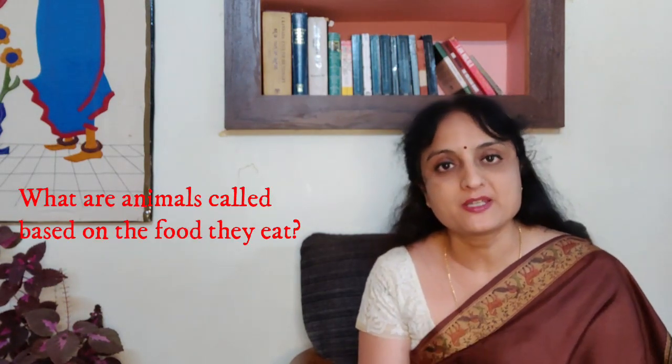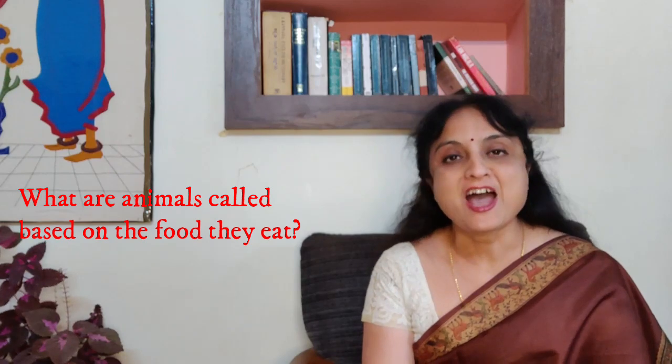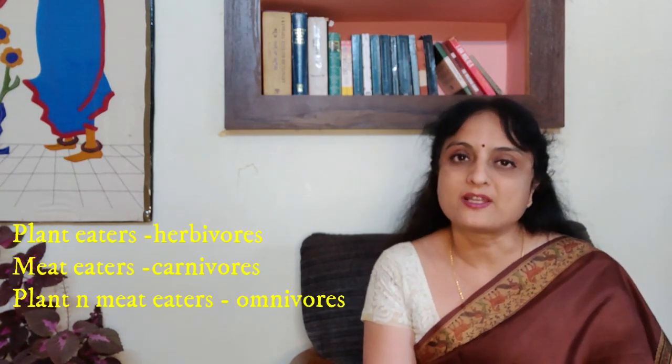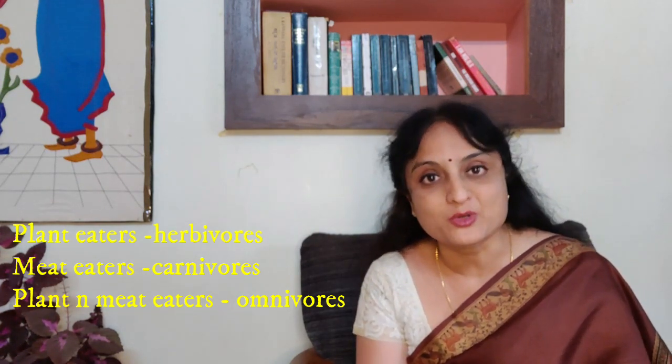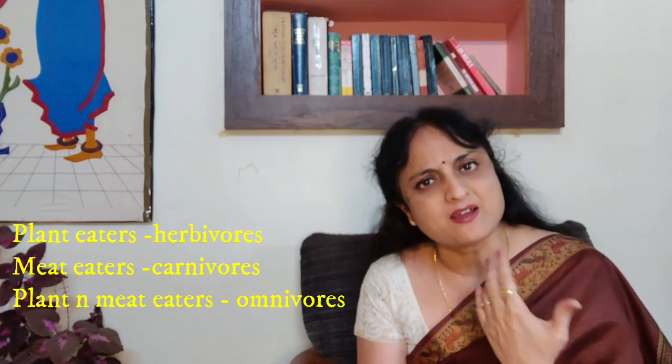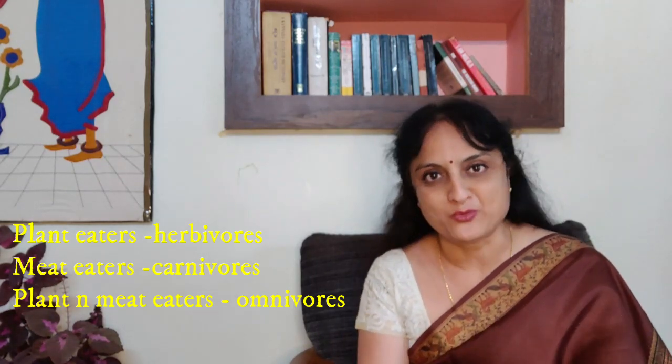Greetings, everyone. In my last video, I had asked you what animals are called depending upon the food they eat. I have got countless correct answers, and the correct answers are: the animals that eat plants are called herbivores. The animals that eat meat are called carnivores. The animals that eat both plants and animals are called omnivores. Omni means everything, just like we call God omnipresent.